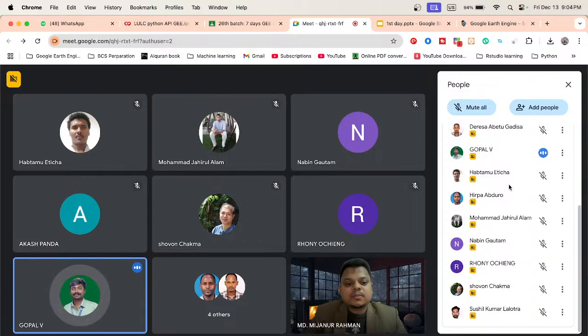Good evening, all. I'm Dr. Gopal V. I'm working as assistant professor at Satyabama Institute of Science and Technology, Chennai, India. I want to learn Google Earth Engine for multiple purposes because I work on environmental pollution, like contamination study in air, water, and soil, and real-time monitoring. I don't know about Google Earth Engine, so that's why I'm joining this course. Thank you.